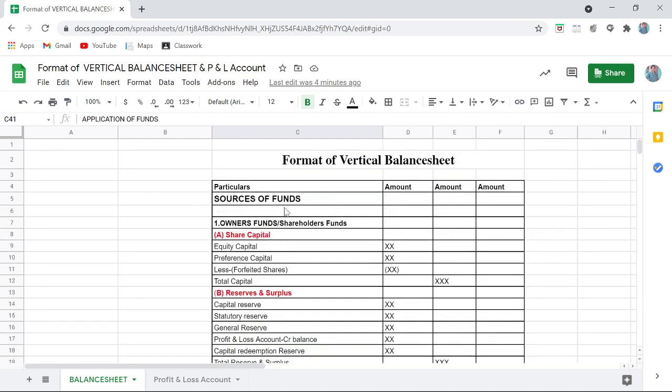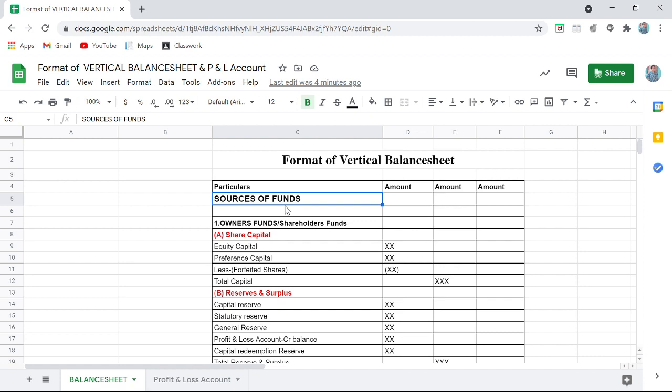Now what are sources of fund and applications of fund? Sources means from where you get the funds, the fundraising ways you can say. And application means where I apply, where I use those funds. Liability is nothing but you take money, and obviously it has to be paid, but it is also one of the sources of finance. For example, share capital is obviously a liability, but it is also one of the sources of fund from where we get the money for utilizing in business. Bank loan or debentures, these are all nothing but sources of fund. So liabilities are called sources of fund.